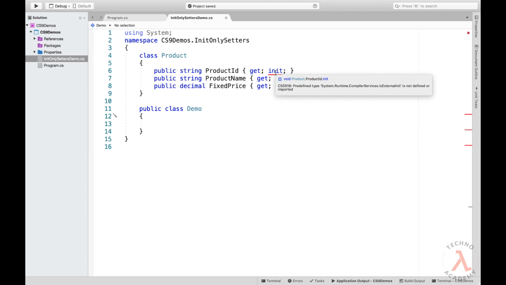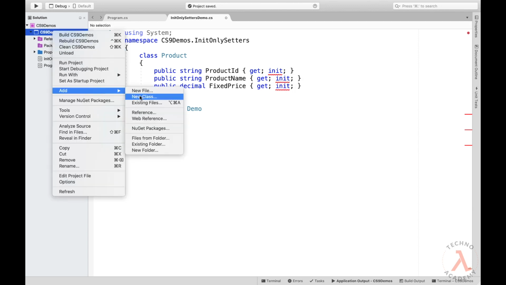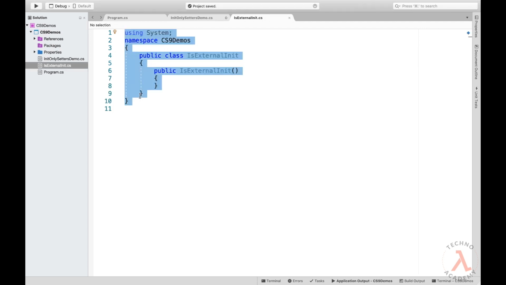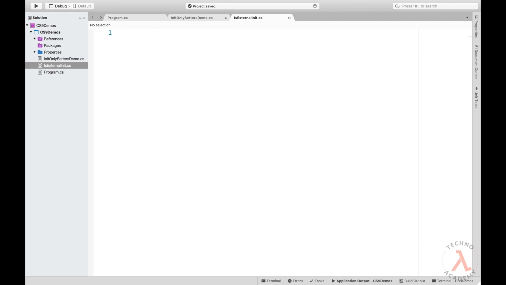To resolve this error, the workaround is simply to create a static class with the name IsExternalInit within the System.Runtime.CompilerServices namespace in our project. So let me create a new file with the name IsExternalInit. Now first let me remove the entire code and then type in the code as per the requirement.